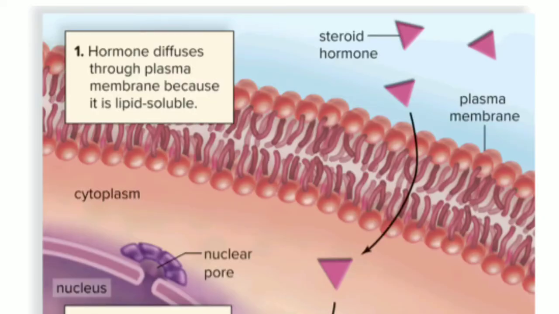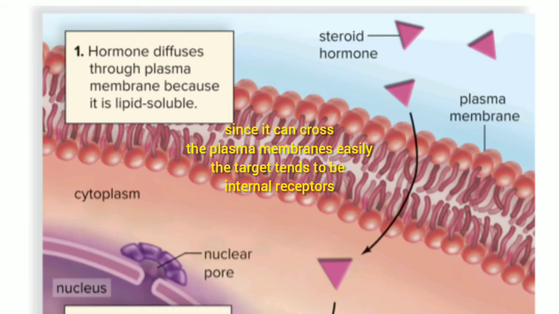As we can see in the figure, steroid hormone does not require any receptor to enter the plasma membrane since it is lipid soluble. Since it does not require a receptor to enter any cell of the body, it has a widespread effect. Steroid hormone can cross the plasma membrane easily.